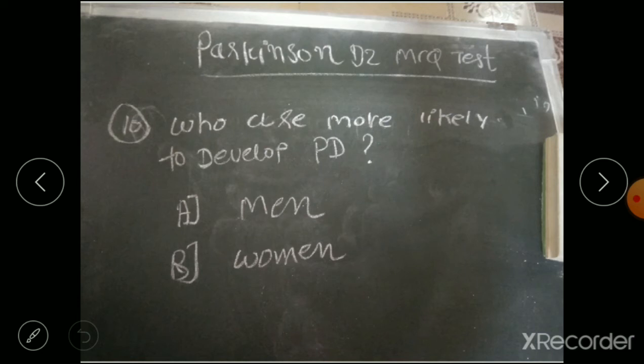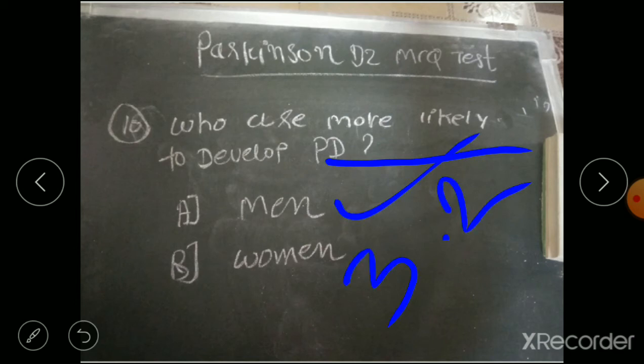Question 10. Who are more likely to develop Parkinson disease? Option A men, option B women. That we discussed in epidemiology. So the correct answer is men, because a 3:2 ratio is present, men is 3 and women is 2. So those more likely to develop Parkinson disease are men.